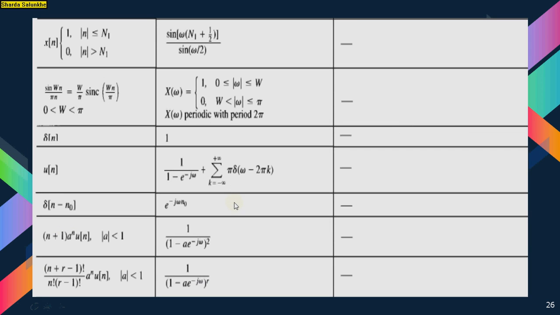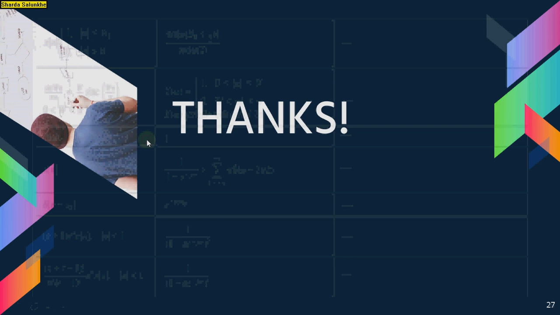These are some more properties. It is useful while solving the examples. You can use these equations directly as a solution. If your input signal is delta of n minus n0, its Fourier transform or DTFT becomes e raised to minus j omega n0. Thank you.